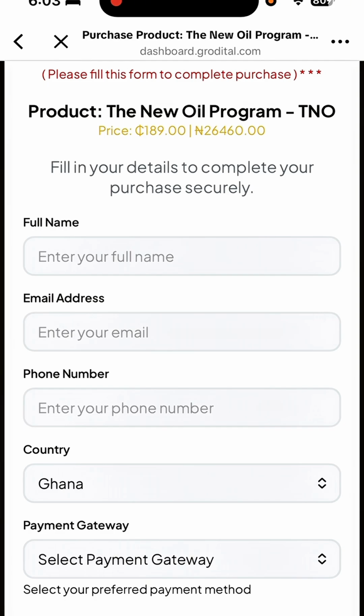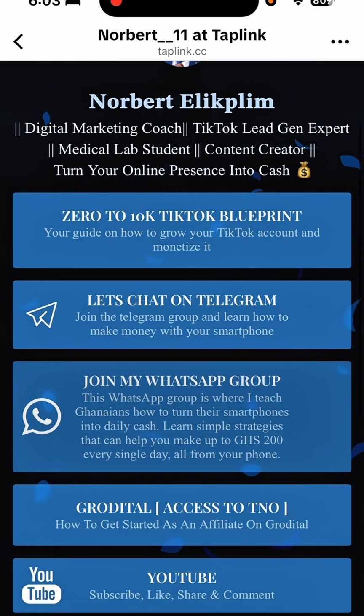Then you text me on Telegram. You see in the link, you're going to see chat me on Telegram. Let me go back. Then you come and use this particular site. The second link here, let's chat on Telegram. You click on it, you come to my DM, send me a screenshot that you're done creating your account and you need some form of guidance. Then I'll show you what to do, how to activate your account, how to log in successfully, and how to start using it. All right, so this is what you need to do. Thank you.